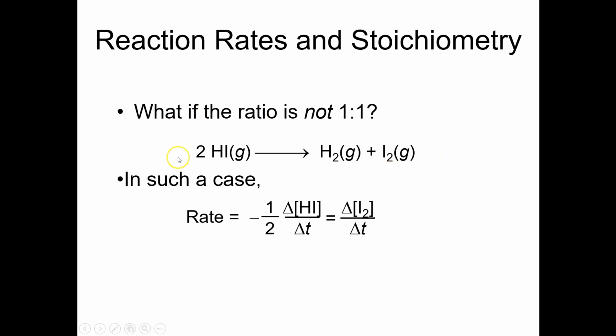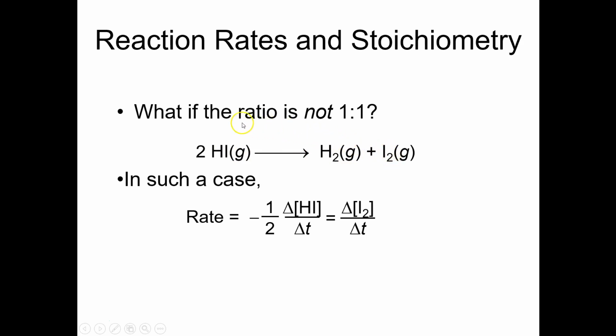Think about this particular reaction in which two molecules of hydrogen iodide are decomposing into hydrogen gas plus iodine gas. And if you think about the rate at which this reactant is disappearing versus the rate at which a particular product is appearing, you have to realize that because there's a 2 in front of this, the HI is actually disappearing twice as fast as either H2 is appearing or I2 is appearing.